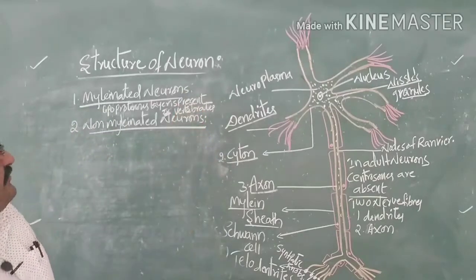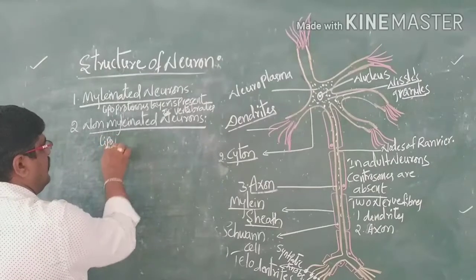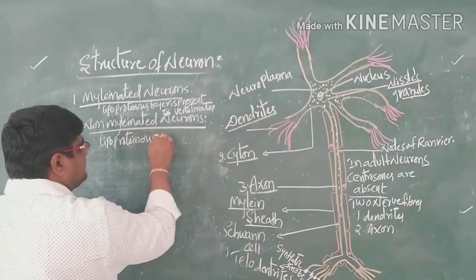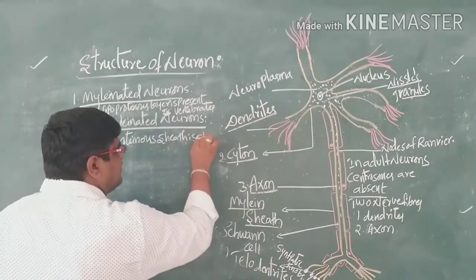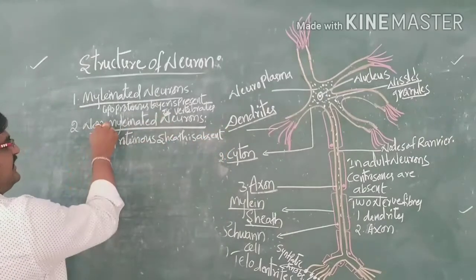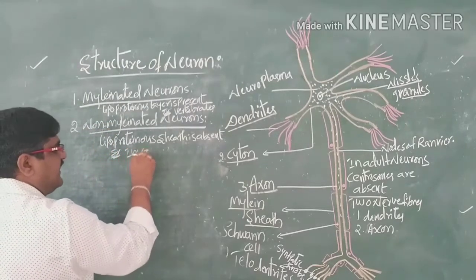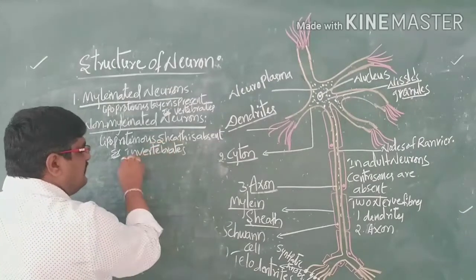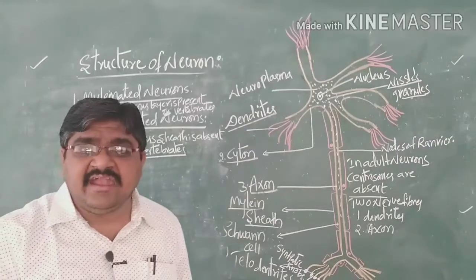Non-myelinated neurons: the lipoproteinaceous sheath is absent, or the myelin sheath is absent, then we can call them non-myelinated neurons. Examples are invertebrates, where there is a delay of information.